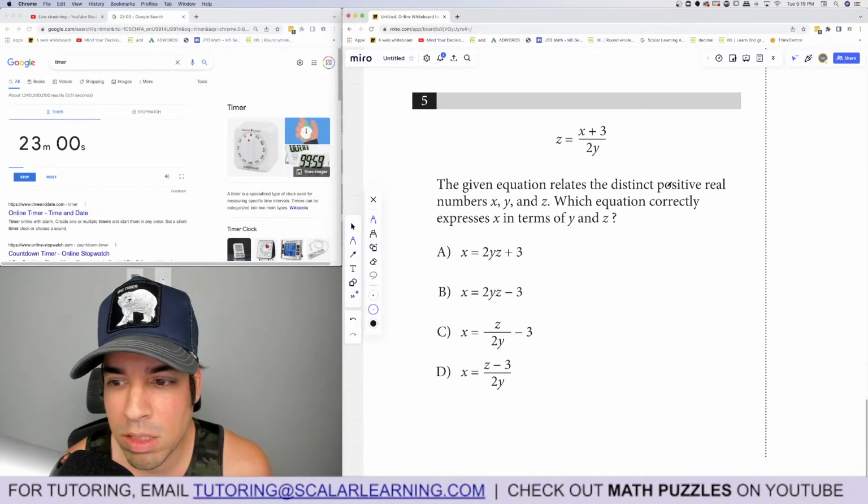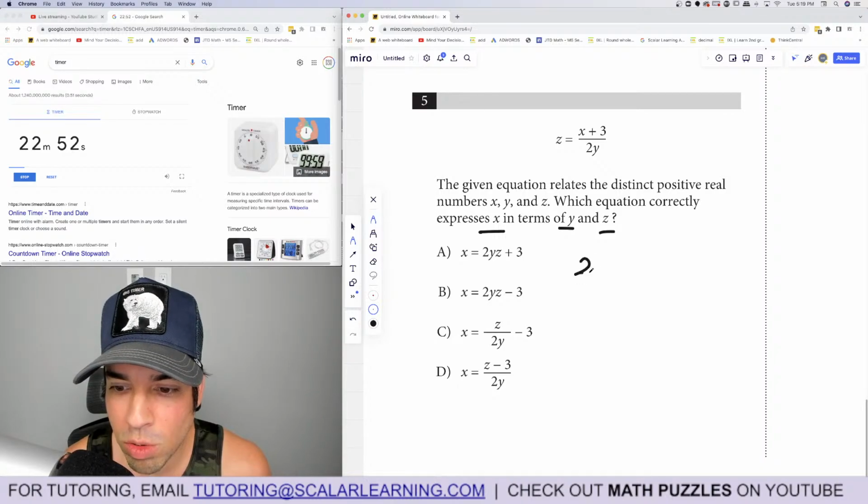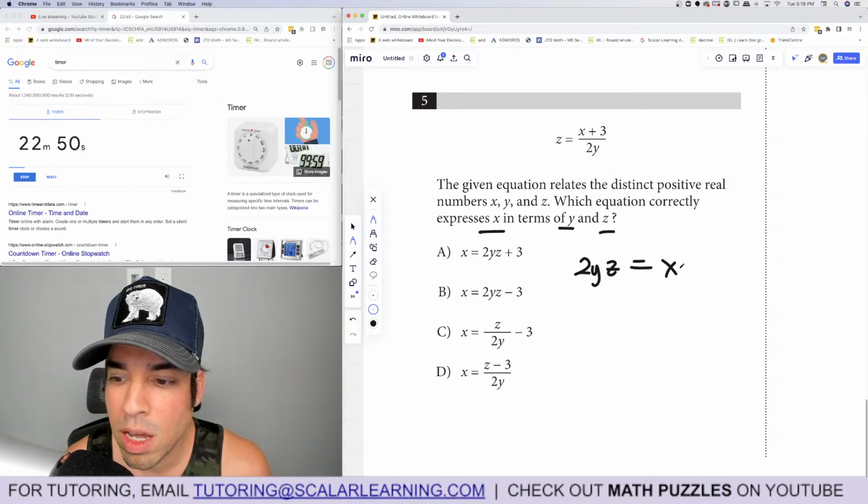Okay, so number 5, here we go. The given equation relates the distinct positive real numbers x, y, and z. Which equation correctly expresses x in terms of y and z? AKA isolate. Multiply both sides by 2y. So I got 2yz equals x plus 3.